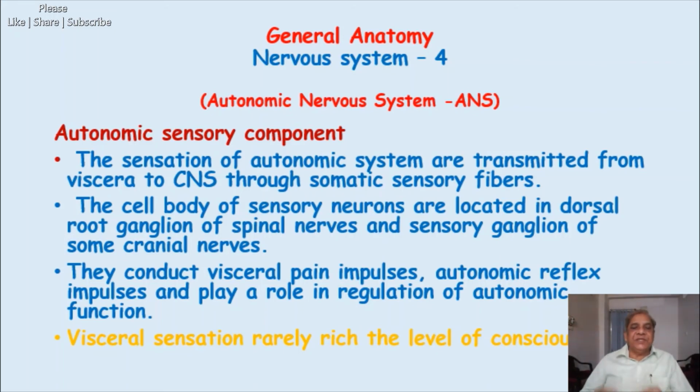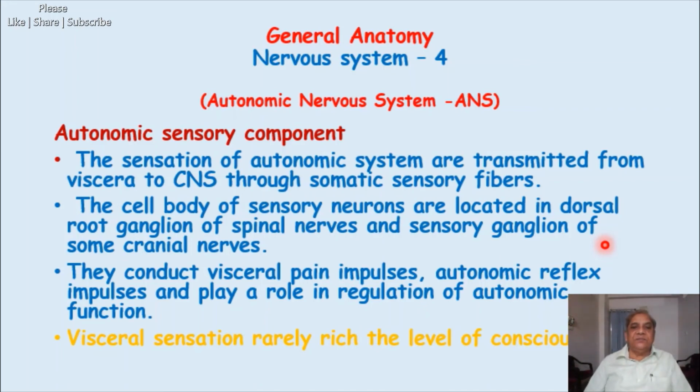That means there are no autonomic sensory fibers. There is no separate division of fibers which will carry the sensation from these viscera which were supplied by the motor fibers of the autonomic system. It is the same fibers which will take origin and carry the sensation from the viscera, and so it will reach the spinal cord, and there is only one neuron, similar to the somatic. It is one neuron involved in this.